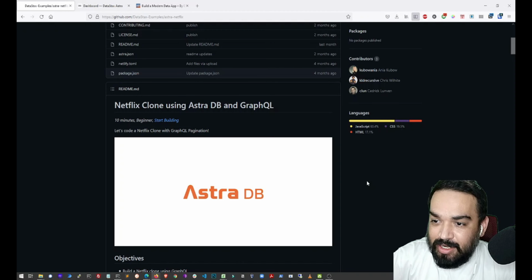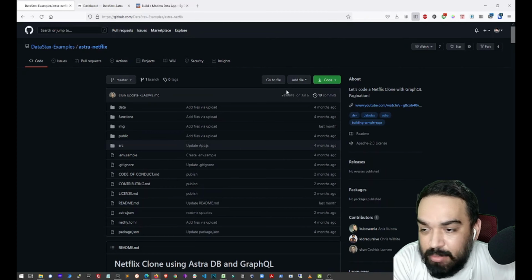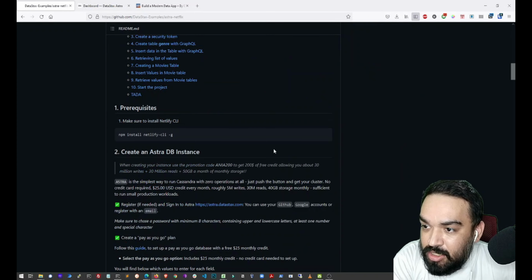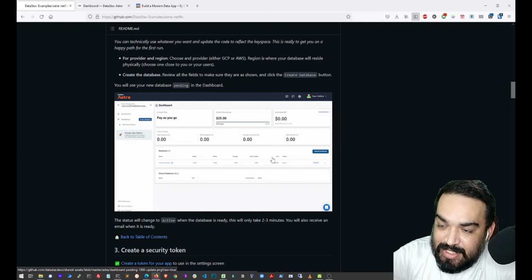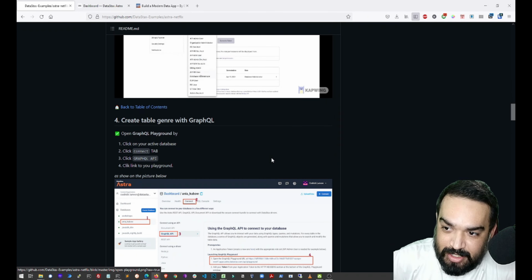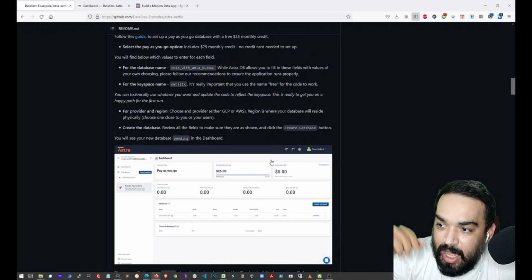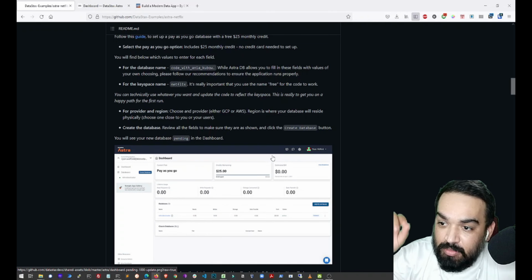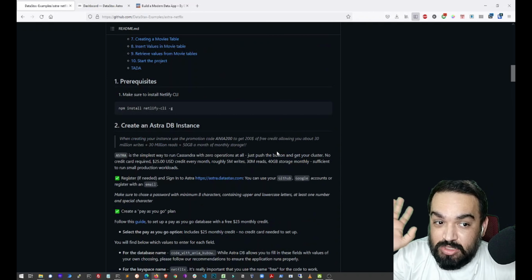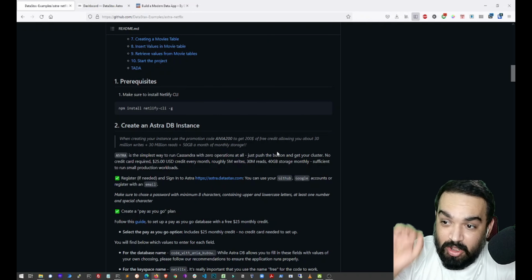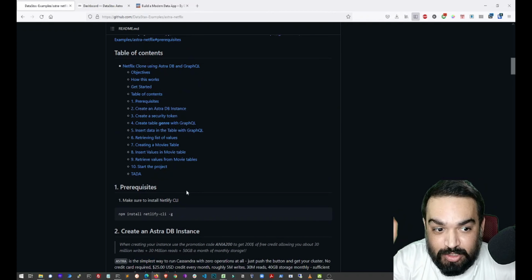They say that it will take about 10 minutes to be able to launch a clone. I'm going to just use the same repo and the instructions here given as is, and let's see if we are able to achieve this, right? I'm very new to NoSQL, but I know the concepts of NoSQL. I'm an RDBMS guy, so this is for somebody who's not familiar with AstraDB or Cassandra at all. I'm just trying this out with you right now.